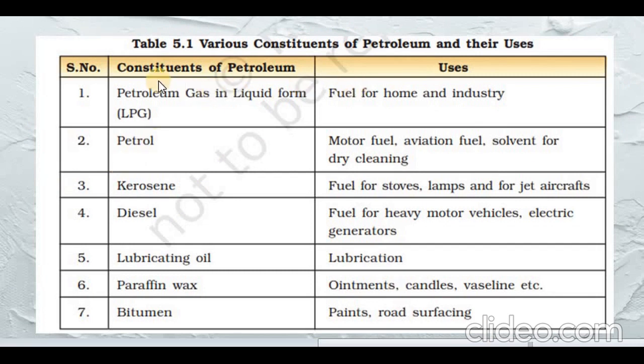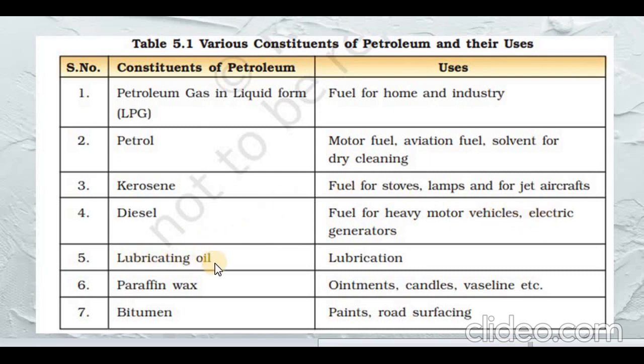Now let's see the various components of petroleum and their uses. First, we have petroleum gas in liquid form, that is LPG. It is called liquefied petroleum gas, which is used as a fuel in homes and industries. We have petrol, which is used as a motor fuel, aviation fuel, and solvent for dry cleaning. We have kerosene, which is used as fuel for stoves, lamps, and for jet aircraft. We have diesel, which acts as fuel for heavy motor vehicles and electric generators.